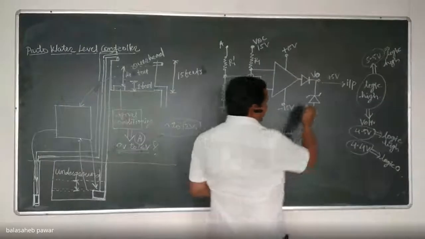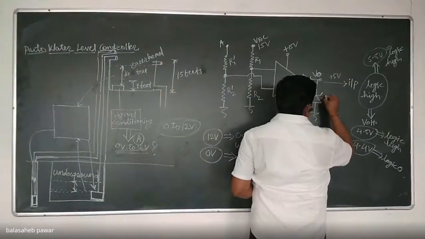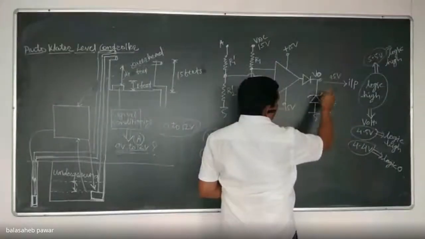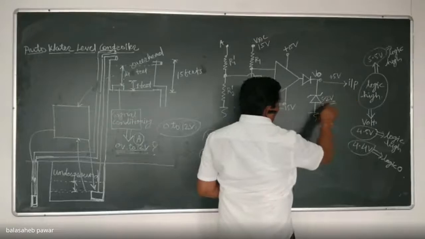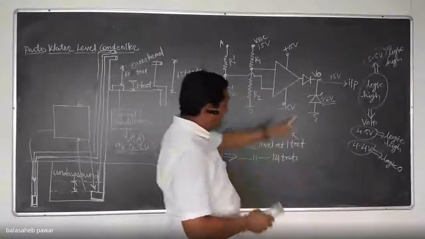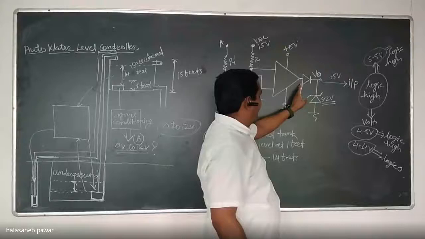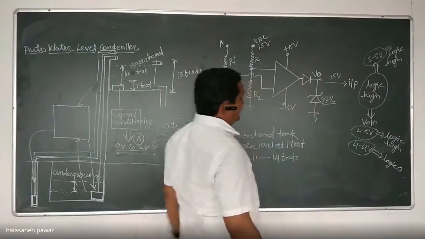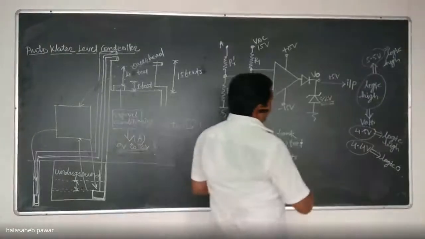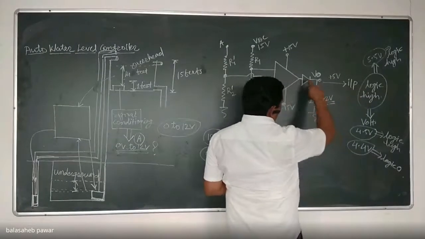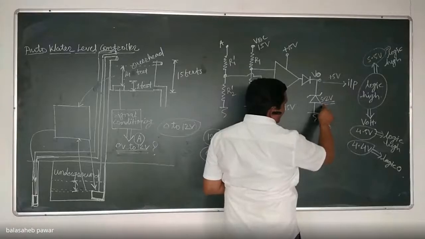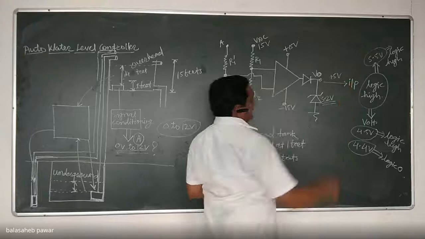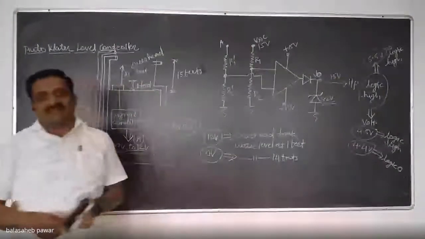Suppose this Zener is a 5.2 volt Zener. That means the voltage across this Zener will be 5.2, even if its input is 13.5, the plus Vsat of this op-amp. Is it okay? So we can bring that DC voltage down from 13.5 to 5.2, and use it as an input to our microcontroller, which will be considered a logic high.